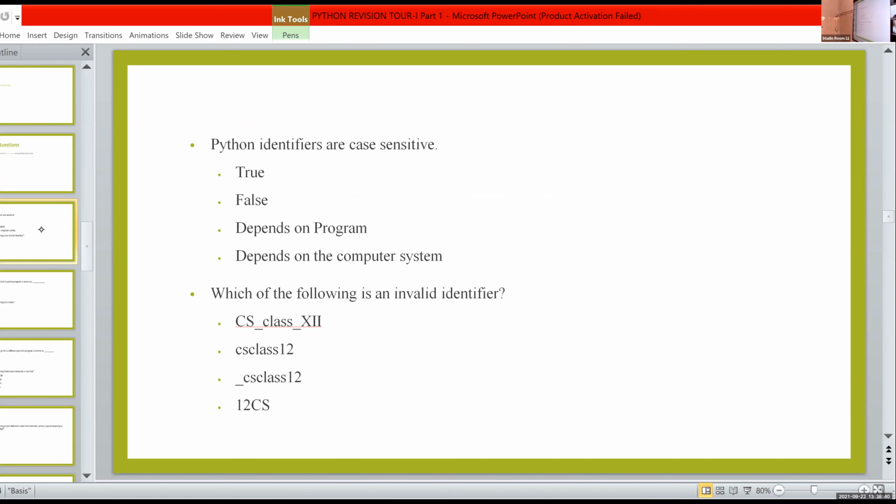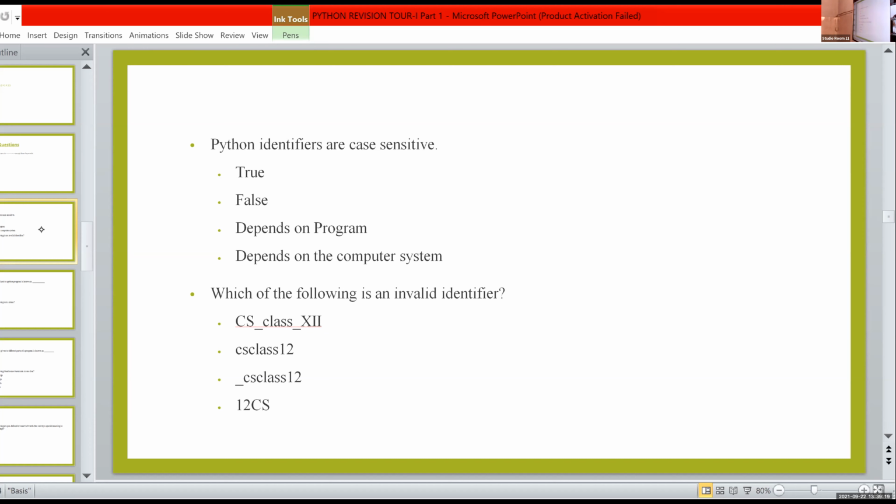Python identifiers are case sensitive. Is it true or false? Which one is correct, Aditya? It is true because it is based on the case. Small letter true is not equal to capital letter true, or small letter a is not equal to capital letter A. So Python identifiers are case sensitive, and the statement is true.